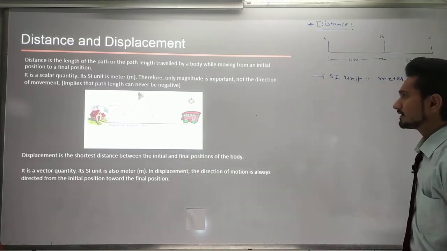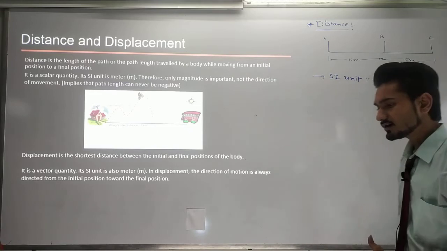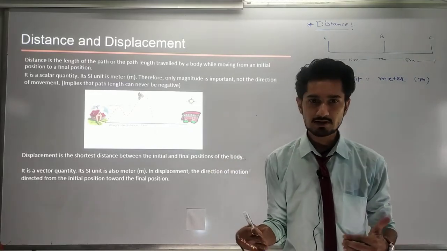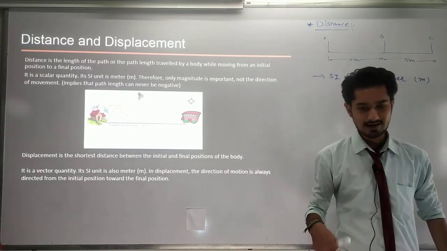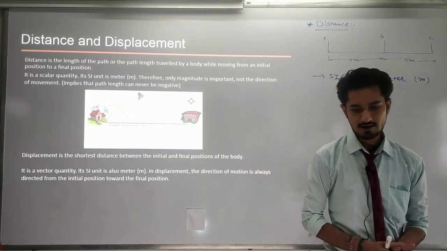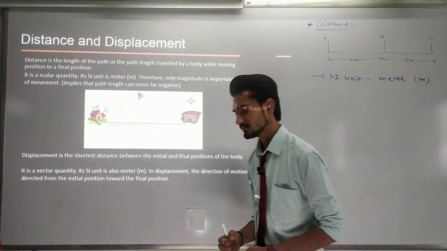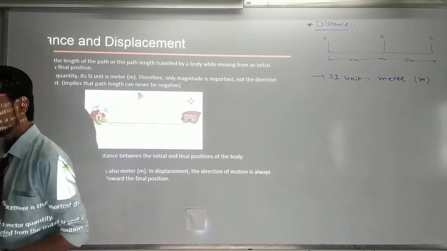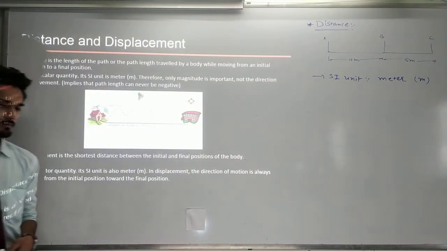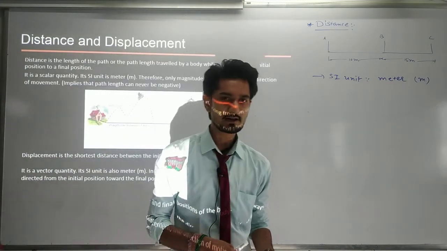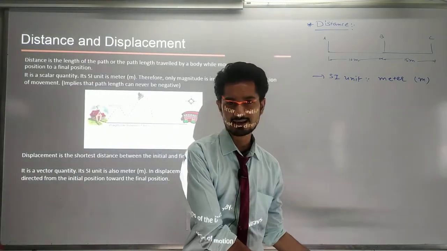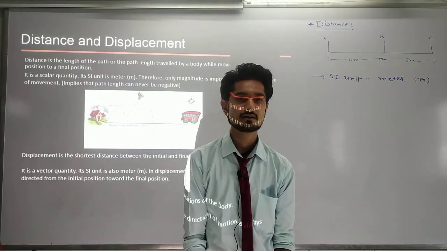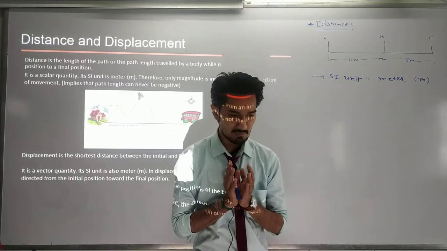Displacement is what? It is the actual change of position of my body. Suppose I am standing here at point A. Now I go to point B. Afterwards I go to point C. Then I come back to point B. So first I am standing at A, afterwards I go to B, then C, and I return back to B. Now what will be my displacement?